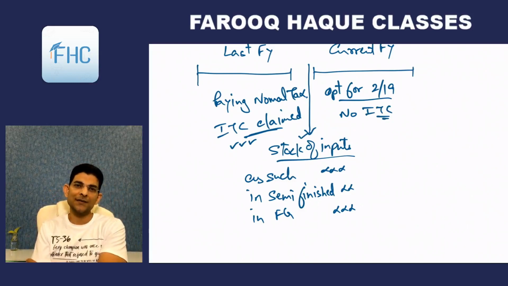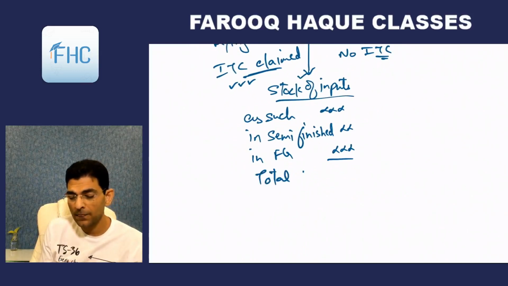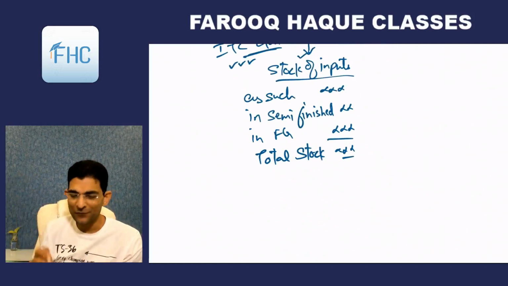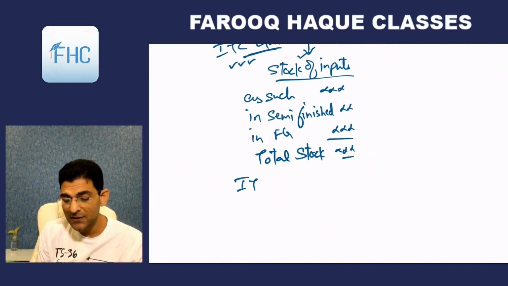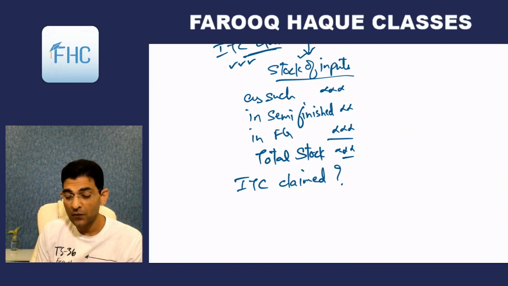That's not correct. So what you have to do is, once you calculate this stock, you will get the total stock of each raw material. Now calculate as per the number of raw materials that you have. So this is for total stock. Then see how much ITC was claimed on it. That you calculate, how much ITC was claimed. That you will get as per the records. Now what you have to do is you have to pay this amount.